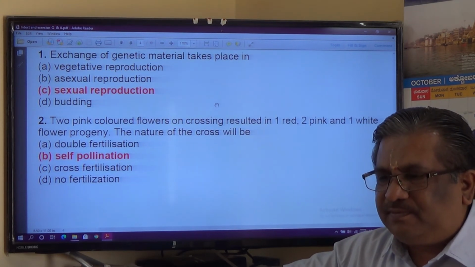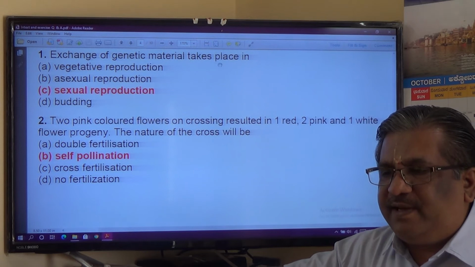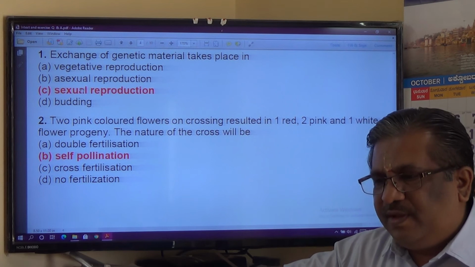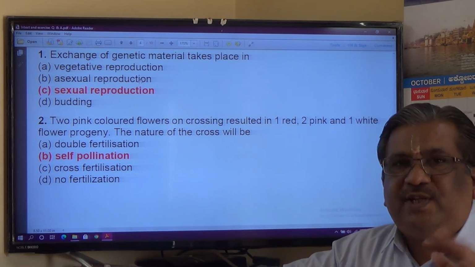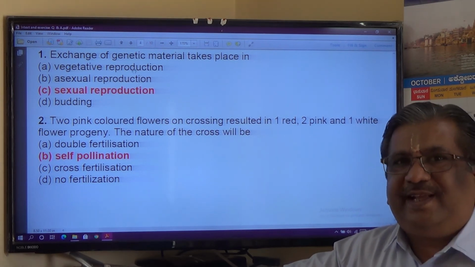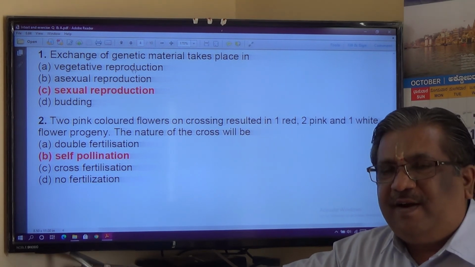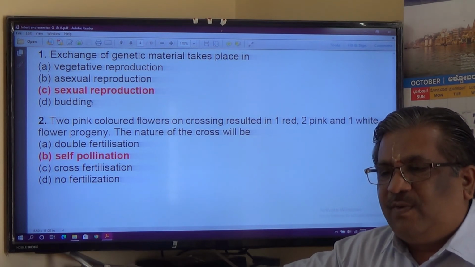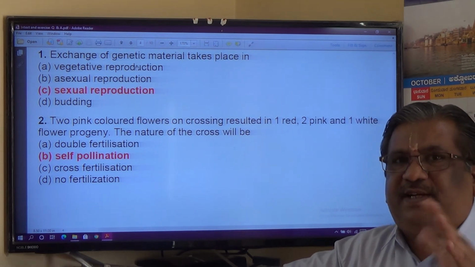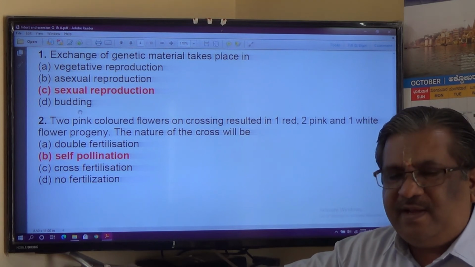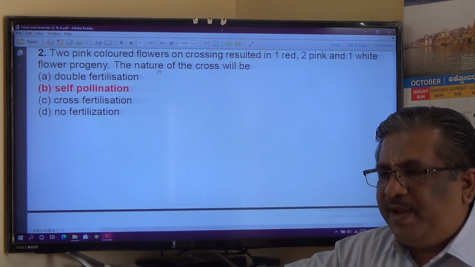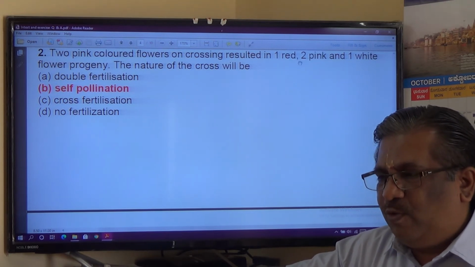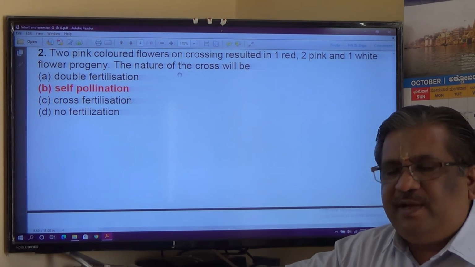MCQs. Exchange of genetic material takes place in vegetative reproduction? It is asexual. In asexual reproduction, exchange will not take place. Transfer takes place, but exchange from one organism to another will not take place. So only in sexual reproduction does the exchange of genetic material take place. In budding, no. Next, two pink colored flowers on crossing resulted in one red, two pink, one white in progeny.